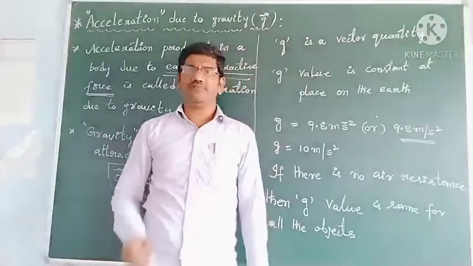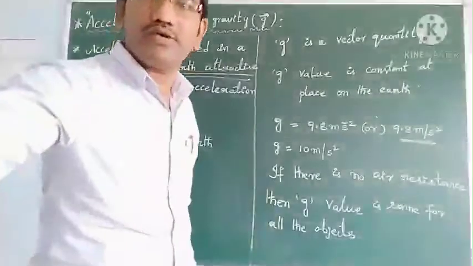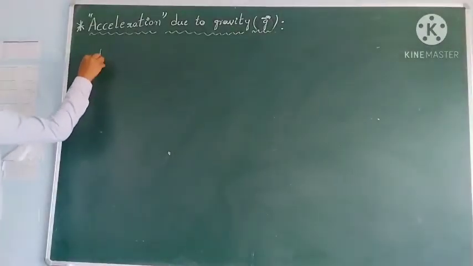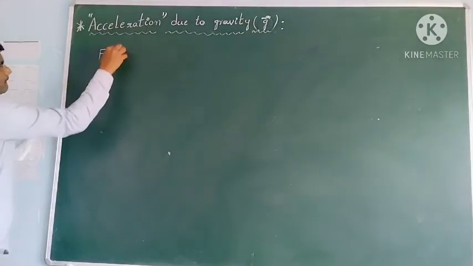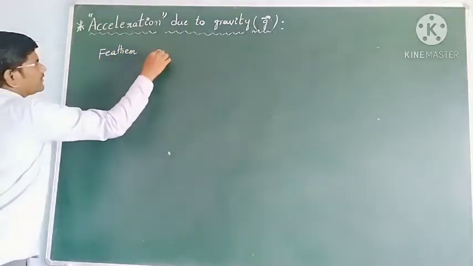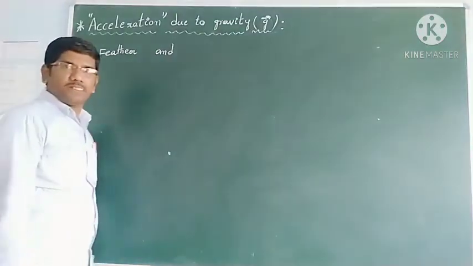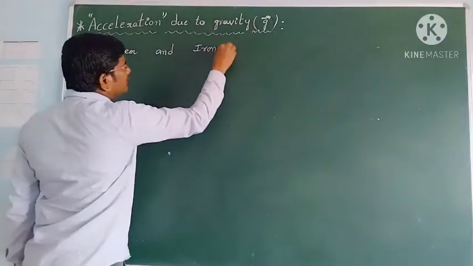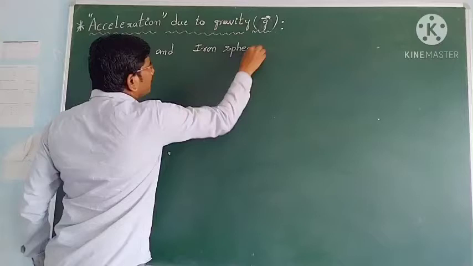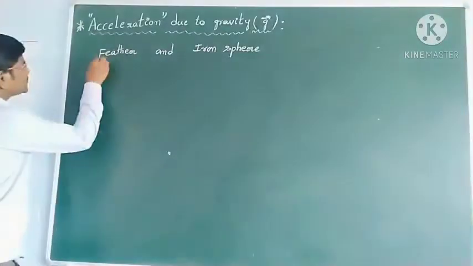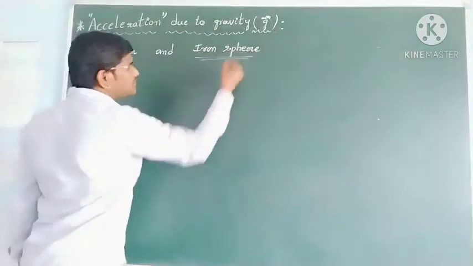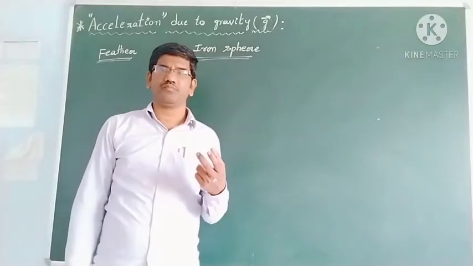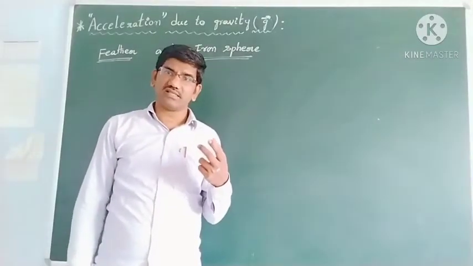Means if I drop a feather and an iron sphere, okay students, one is the feather, another one is the iron sphere. All bodies will have the same acceleration, that is called acceleration due to gravity.